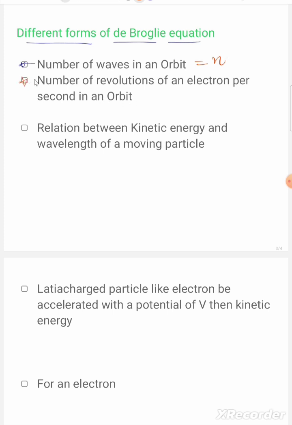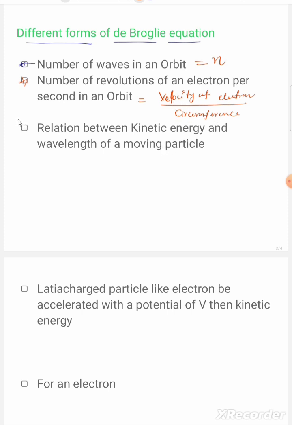The second one is the number of revolutions of an electron per second in an orbit, which is equal to the velocity of the electron divided by the circumference.